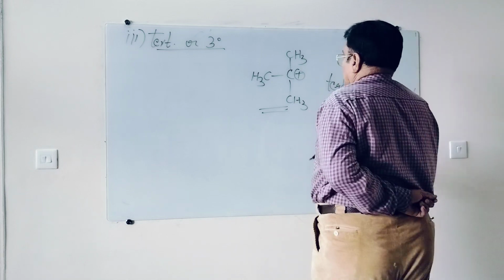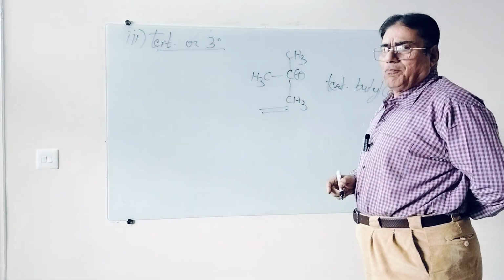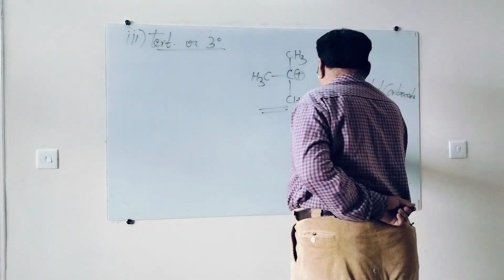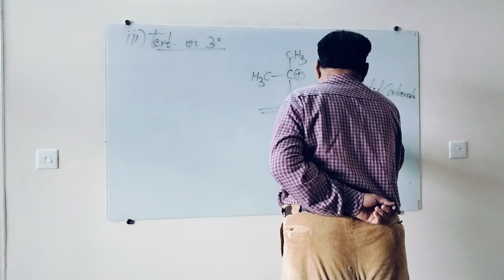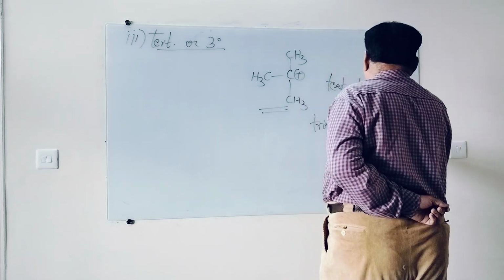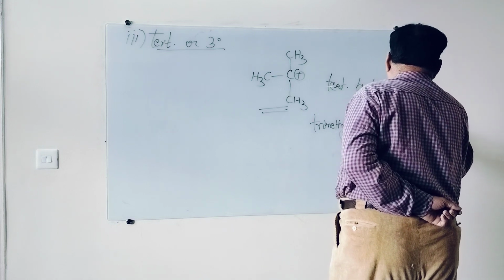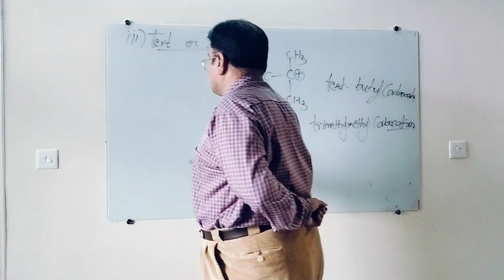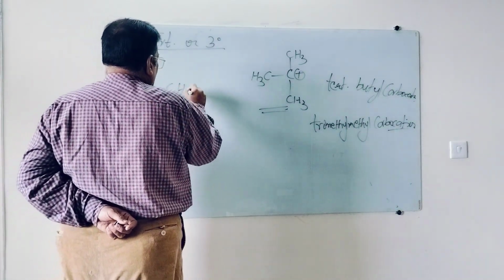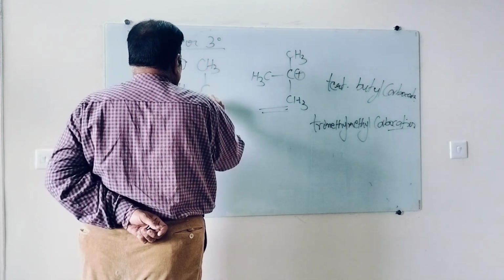carbocation, right? According to second nomenclature, this is the derivative of methyl, 3 hydrogens of methyl carbocation are replaced by methyl group. So this is trimethyl carbocation, right? Suppose I take this example, CH3, CH2, C, CH3, CH3.